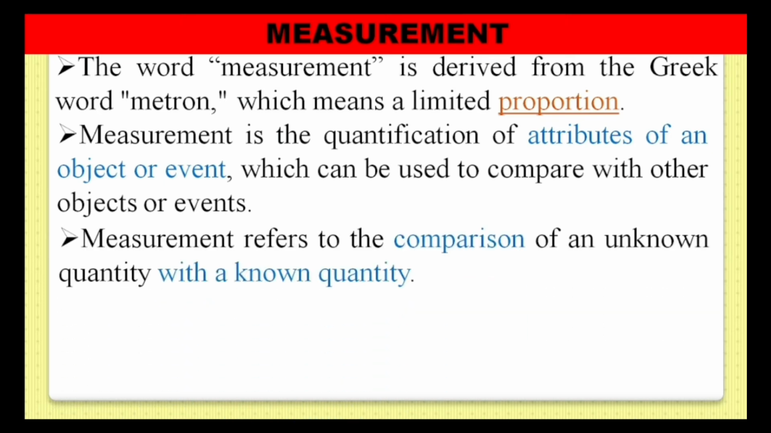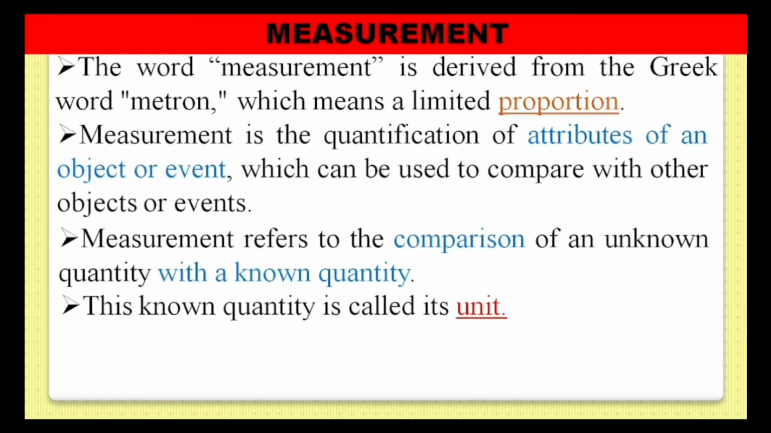and with its help we compare other objects or events. In other words, we can define measurement as the comparison of an unknown quantity with a known quantity. When we compare an unknown quantity with a known quantity, this process is called measurement of the physical quantity. And this known quantity is called its unit. The known quantity with which we compare the unknown quantity is called the unit of that physical quantity.